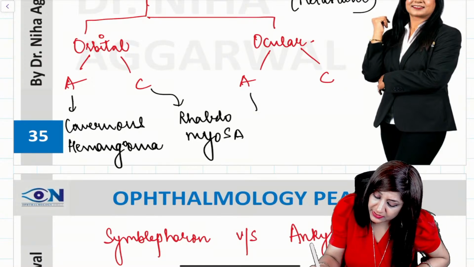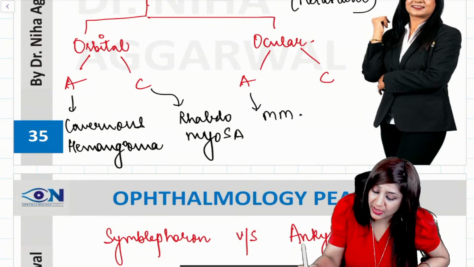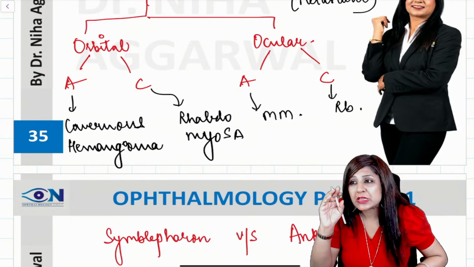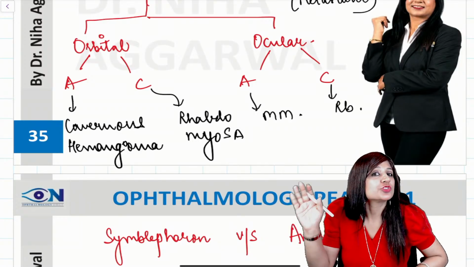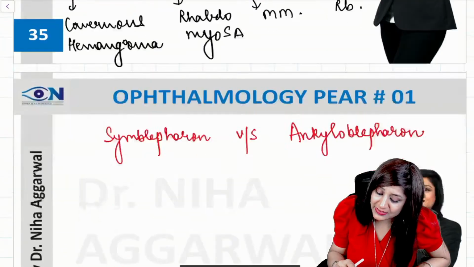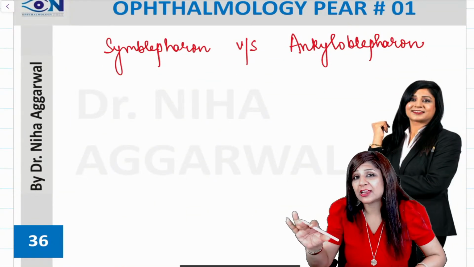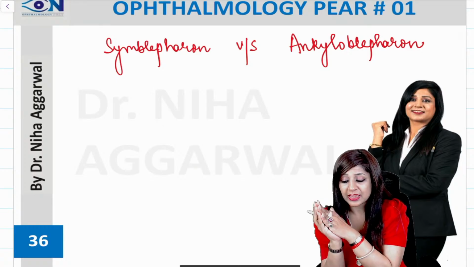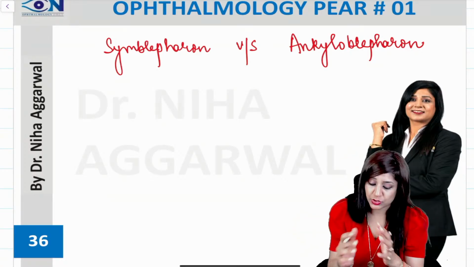Ocular tumors in adults can be malignant melanoma, and in children it is retinoblastoma. So even one word change will also change the answer. Next, the difference between symblepharon and ankyloblepharon. Whether it's ankyloblepharon or symblepharon, it's an adhesion.